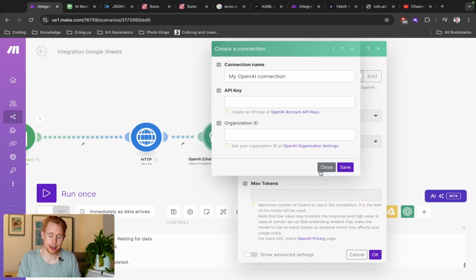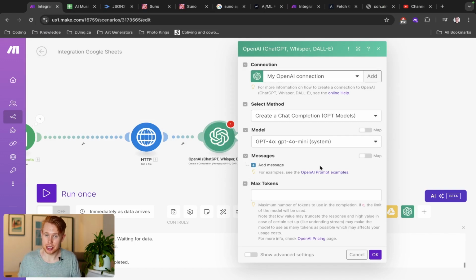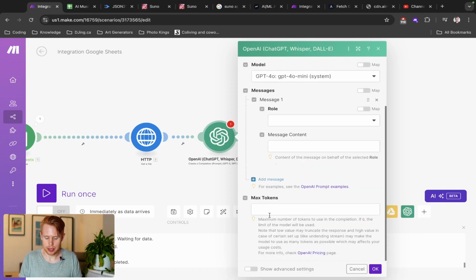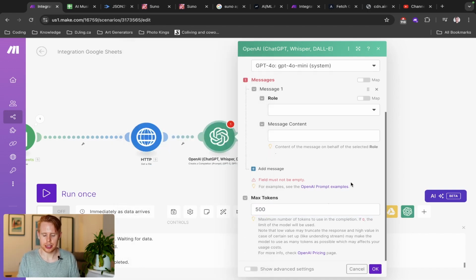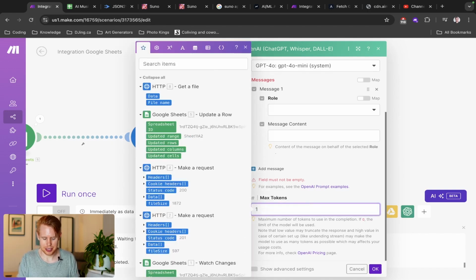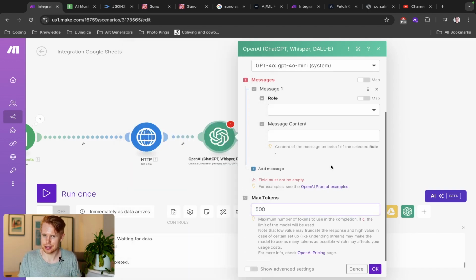You will have to add in $5. It's not like ChatGPT where you can just use it for free with the API version of ChatGPT. You do need to have a minimum balance that is, I believe, $5. And then once you're all good with that, we can go ahead and continue on with this. Max tokens is synonymous with how much money you want to spend and the length of the response. I like to put in something like maybe 500. You don't want to put in like 1. Obviously, it's going to save you the most money, but then it's not going to deliver the response that you want. It's just going to cut off because it's not enough tokens. So a good number here would be 500.